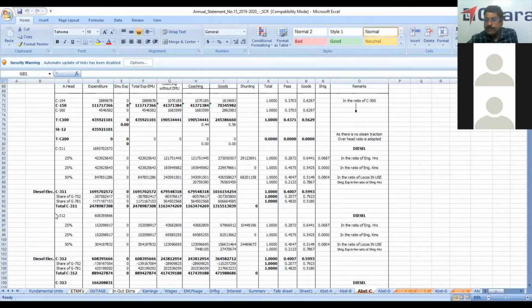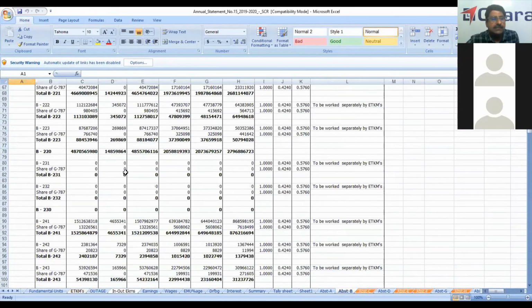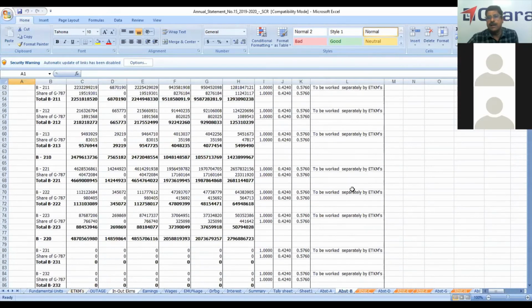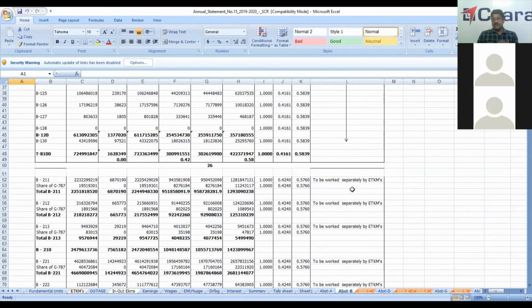Then we have abstract B that pertains to the engineering department, and one particular item, 200, we bifurcated by ETKMs. ETKMs is nothing but equated track kilometers. Kilometers of a track equated to a standard unit by taking the parameters of rainfall, then the climate, then gradient, then density of traffic. That is GTKMs.